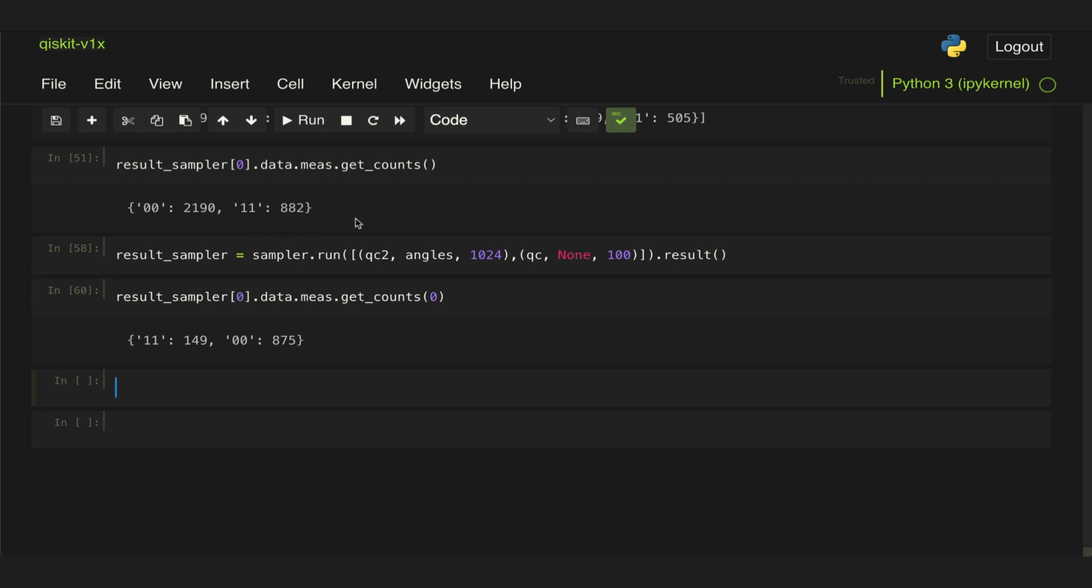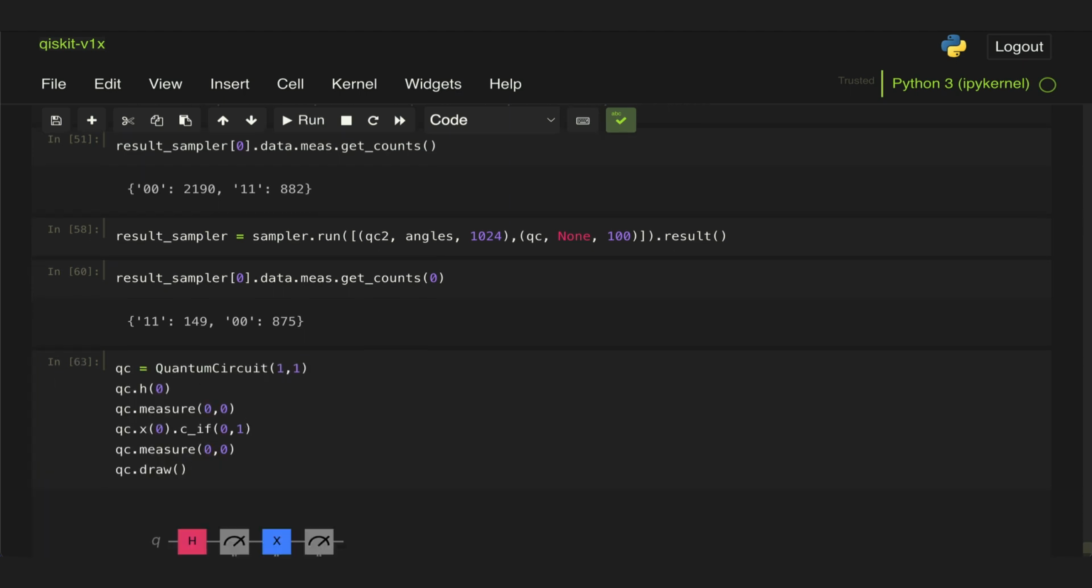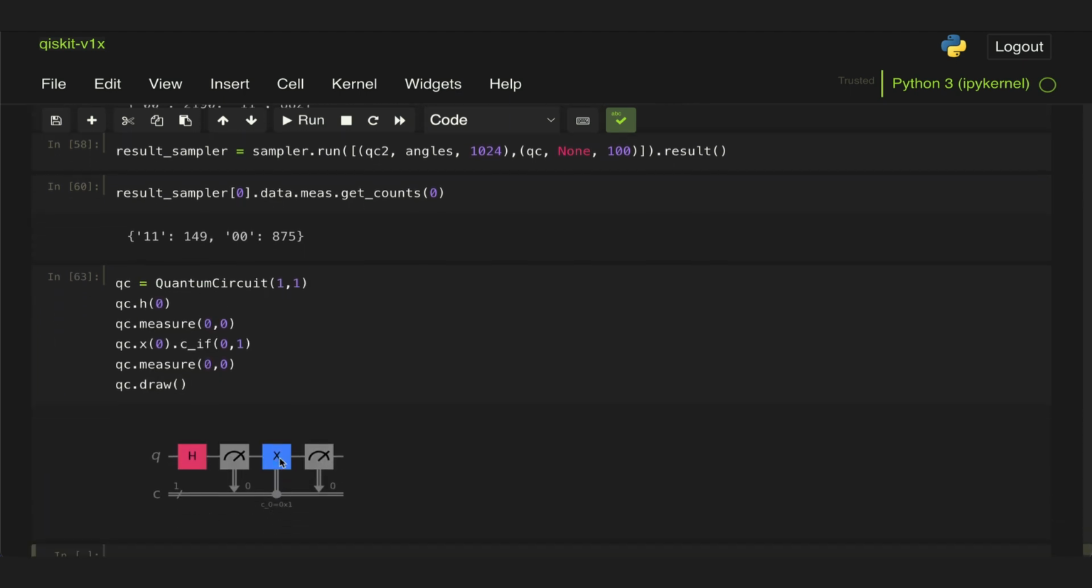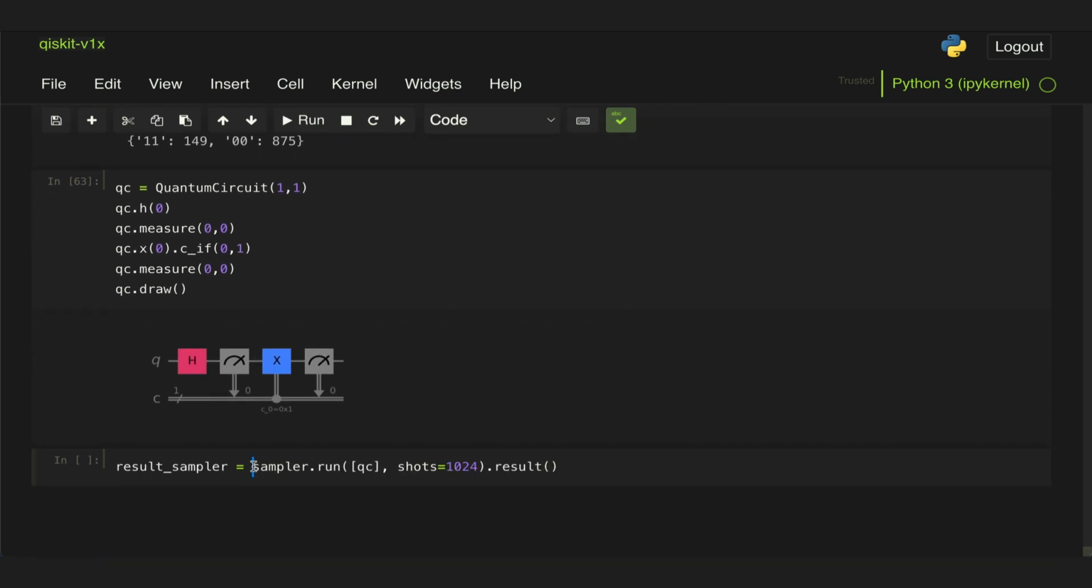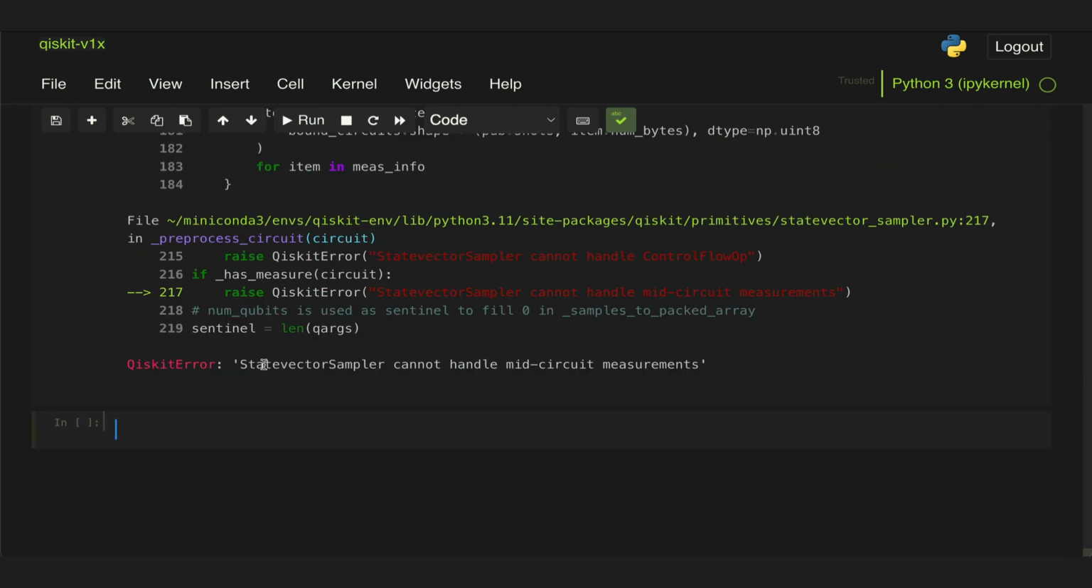Now, something extremely important to keep in mind about the StatevectorSampler is that because the backend this uses is the Statevector class from the Quantum Info package, we can't execute circuits with mid-circuit measurements using this type of primitive. So for example, if we have this type of circuit where we perform a measurement and try to apply a gate based on that measurement, if we use the StatevectorSampler, we will get an error that says we cannot handle mid-circuit measurements.